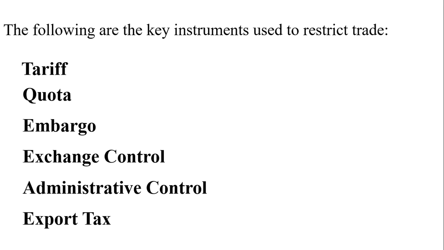And the next is export tax. The government wants to restrict some particular products from being exported out of the country. What the government can do is increase the export tax, make it very high. On the other hand, if the government wants to encourage people to export, it will reduce the export tax. So tariff, quota, embargo, exchange control, administrative control, export tax, all these are trade restrictions.